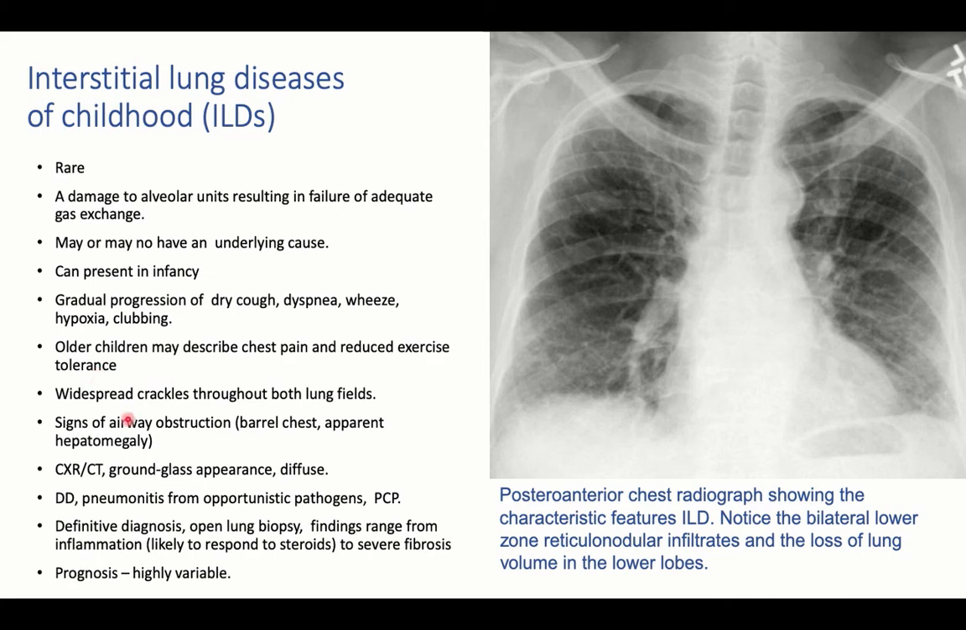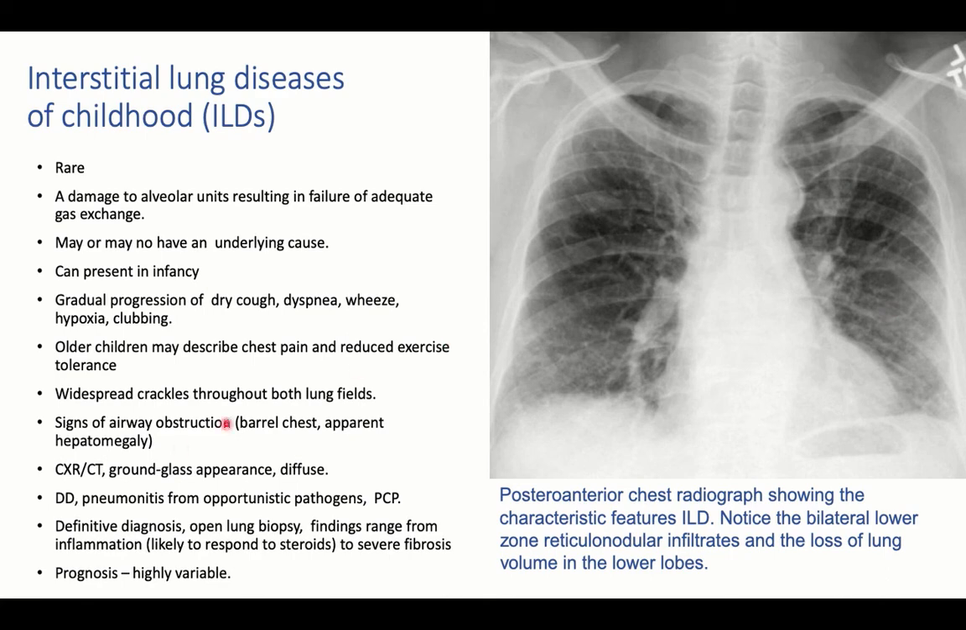A very important sign is widespread crackles throughout both lung fields. So both wheezes due to bronchial pathology and crackles due to alveolar pathology will be present. We have a mixture of symptoms and signs of alveolar and airway diseases. Signs of airway obstruction in the form of barrel chest, apparent hepatomegaly due to depression of the diaphragm. X-ray and CT would show the characteristic ground glass appearance or diffuse reticulonodular infiltrates like this. This appearance would suggest we have interstitial lung disease.